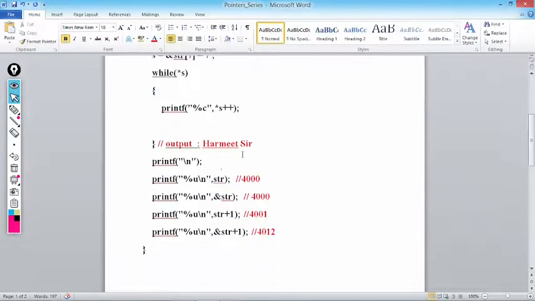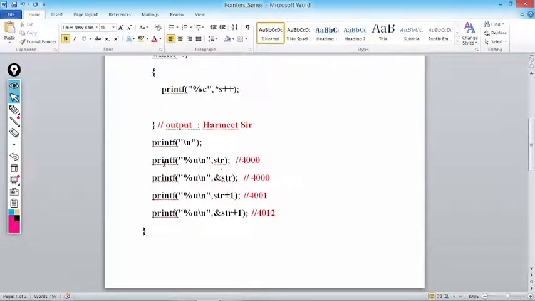Now let's discuss one more important thing. When we are writing printf %u str, printf %u &str, %u stands for unsigned integer. Then printf %u str plus 1, printf %u &str plus 1. Now what is str here? str is the name of the array. What we have learned: the name of the array gives the base address of the 0th element of the array. Here the 0th element is h. So what is the base address of h? 4000. And &str gives the base address of the complete array.